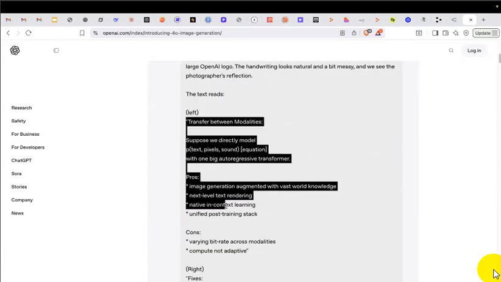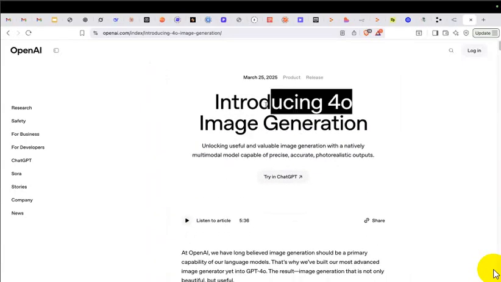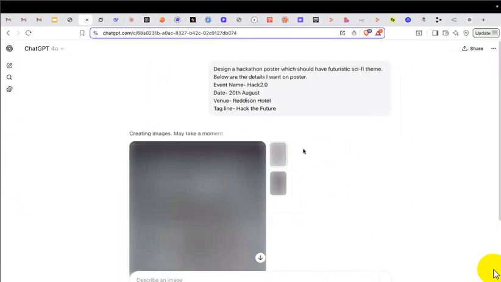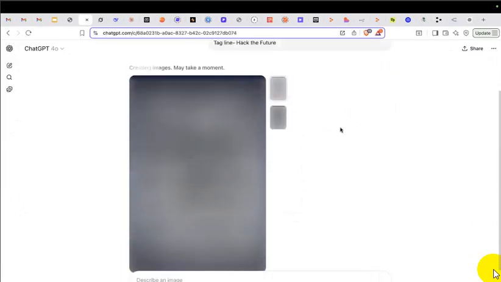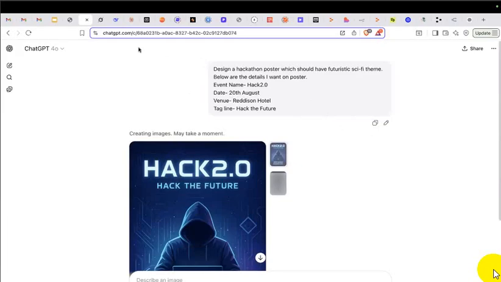This really surprised me when I read it back in March. You have all the text, pros and cons, and this is what the output looks like. All my text is placed onto the image and everything is correct. No spelling mistakes in this image. That's how the 4o generation became very popular when it came. For this task, I would prefer this only. If you think another model can do justice for us, the answer is no.